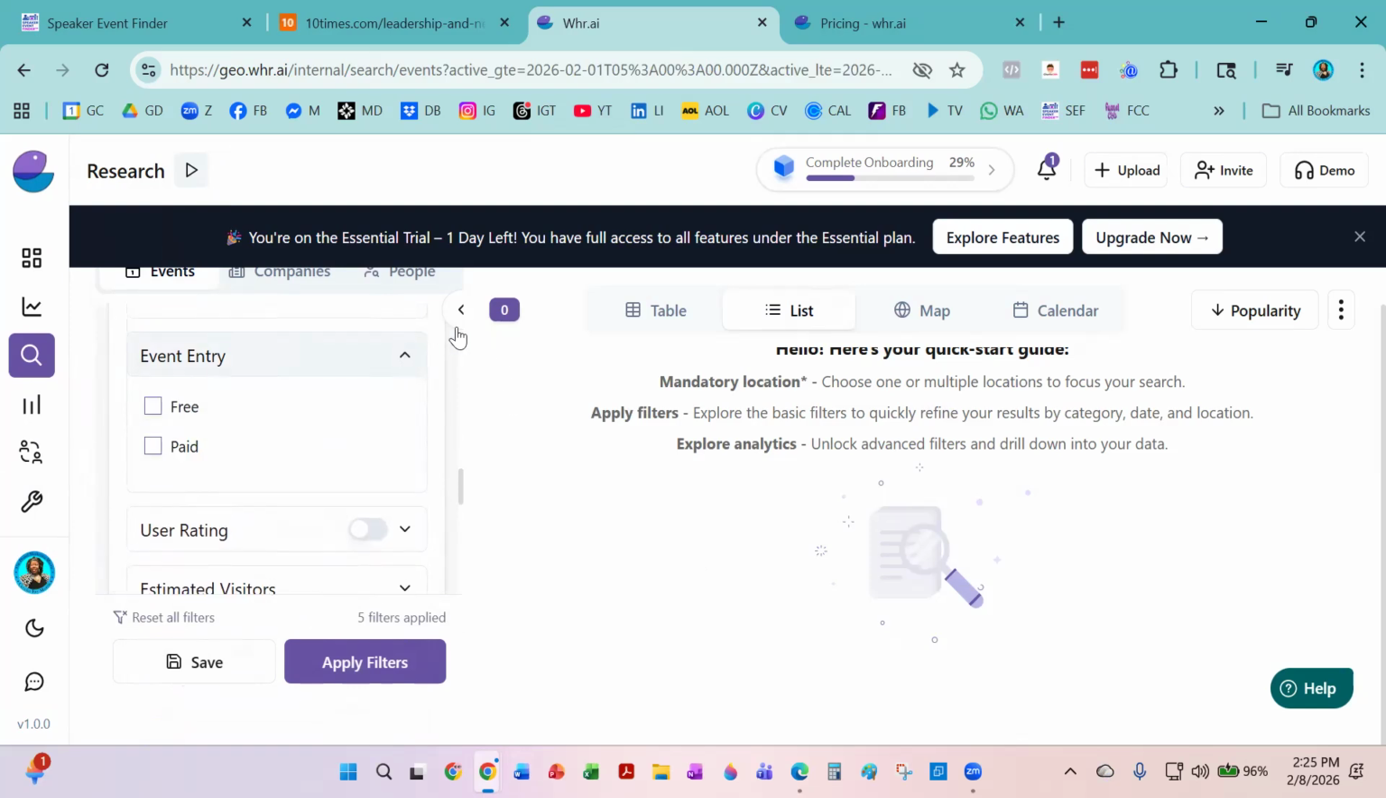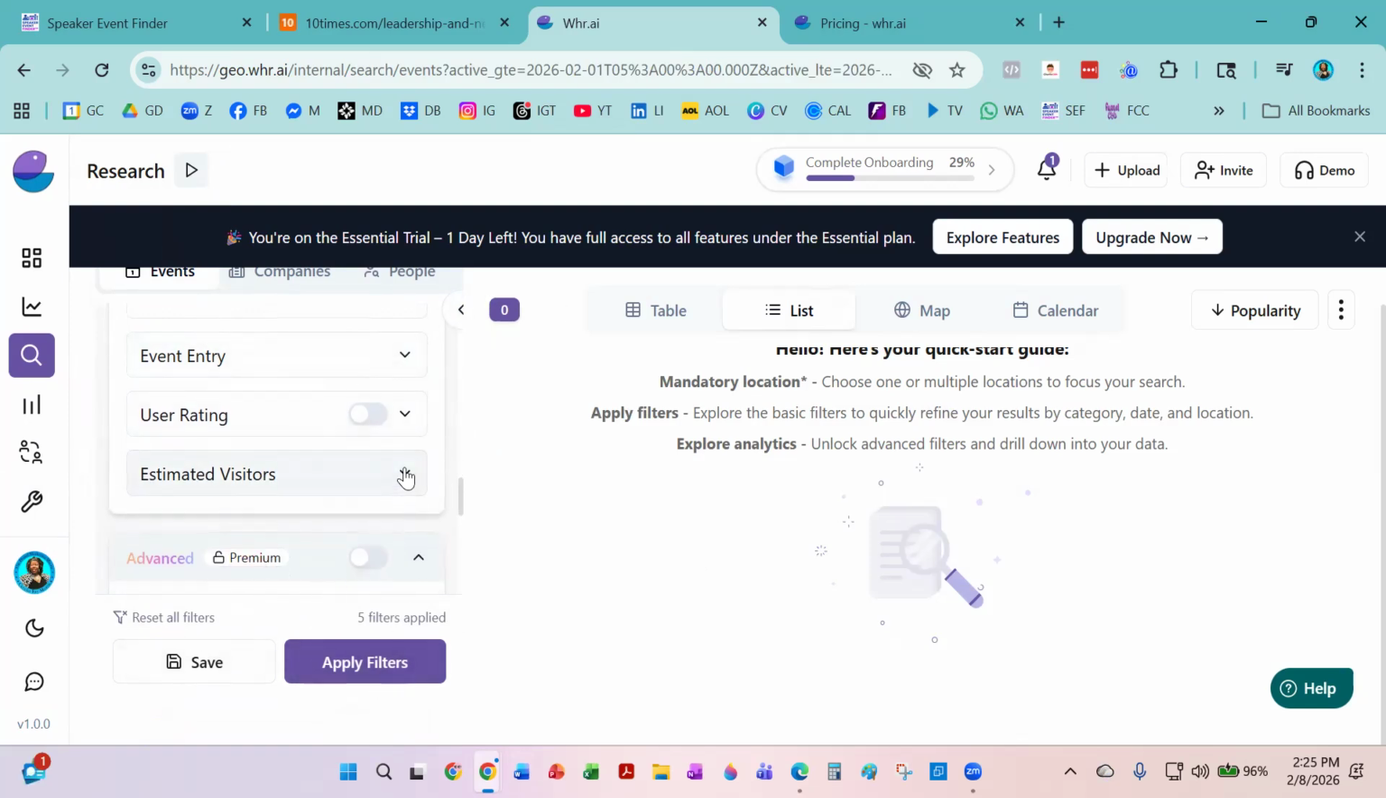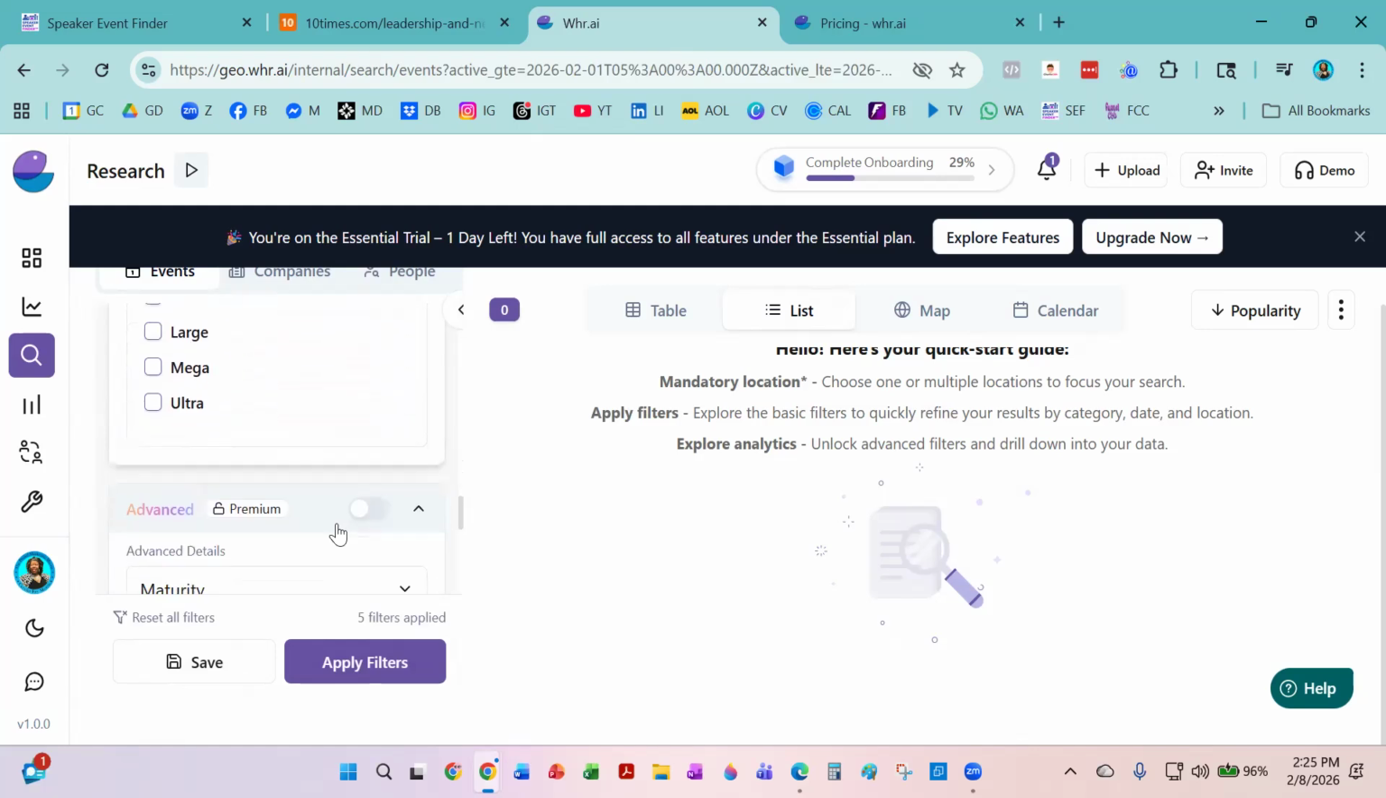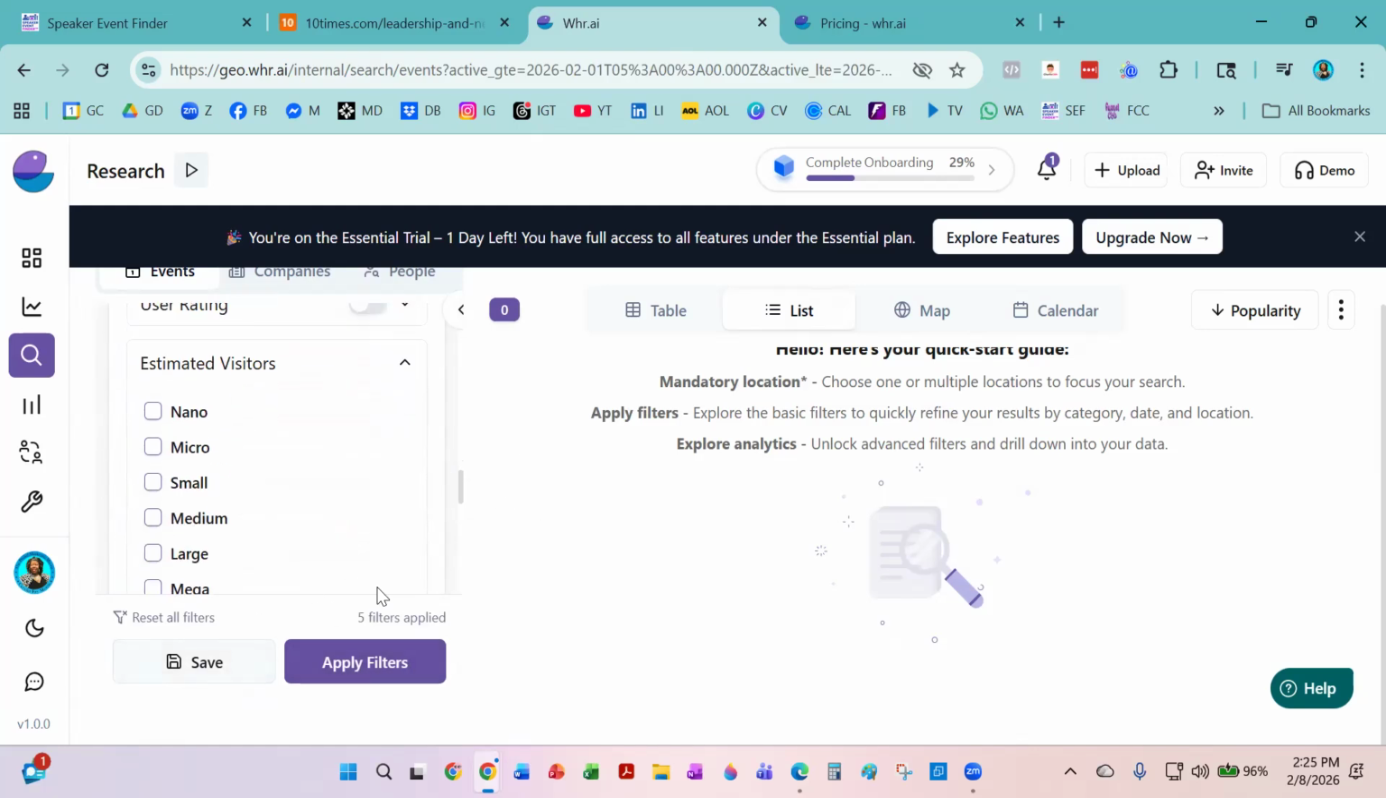Event entry, I'll leave that alone. I won't mess with that one. And I'm going to select apply. Oh, you got estimated filters here as well. Okay, we can pick any of those. I'm going to leave it blank for this demonstration. Let's click on apply filters.